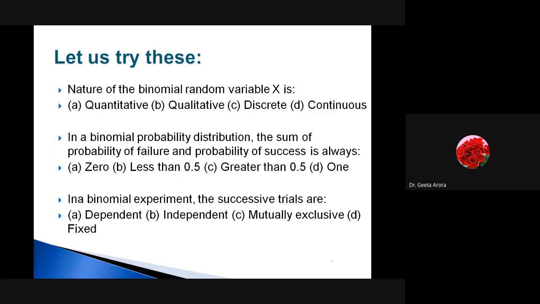Now let us try some MCQs. As I have discussed, with the knowledge we have learned regarding the binomial distribution, it is possible to give a lot of MCQs. So let's discuss. Here we have the first: the nature of the binomial random variable is. Write down your answers. What is the nature of the binomial random variable? It's quantitative, qualitative, discrete, or continuous. Which option is correct? Please write it down in the chat box.